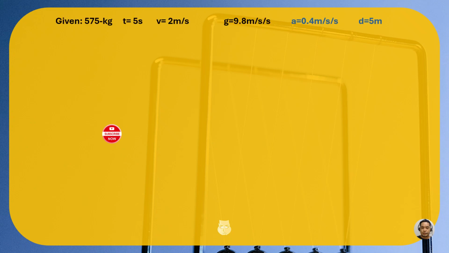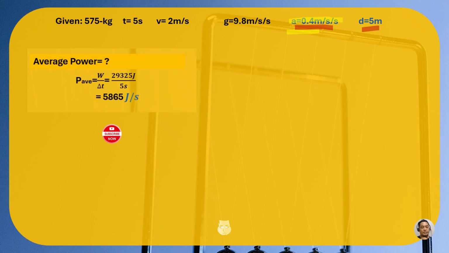All right, now that we have the value of our acceleration, hold on, I will change the color of my highlighter. We have the acceleration, we calculated it recently. We also have the 5 meters as the displacement. And this time, there's another way to get the average power if you don't like the other way around.